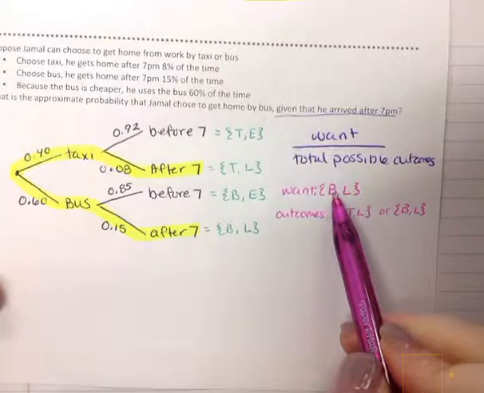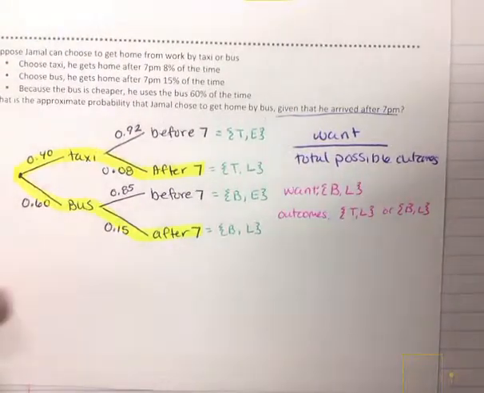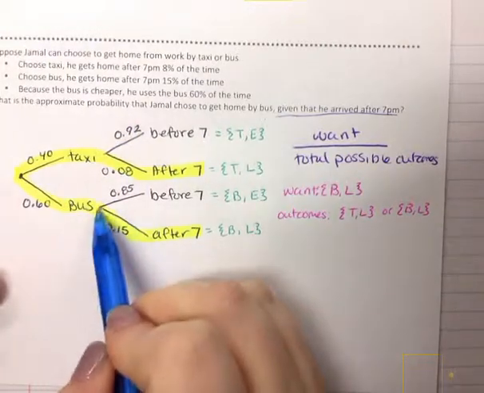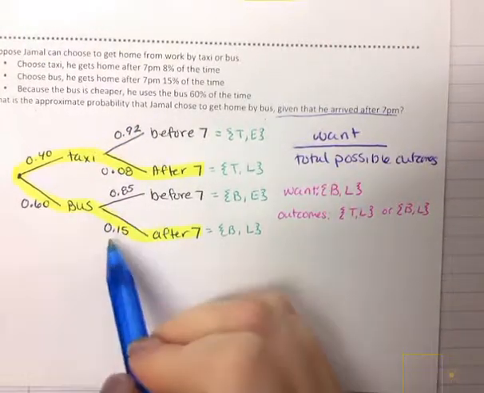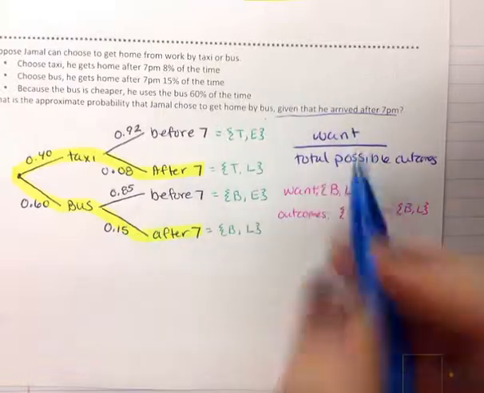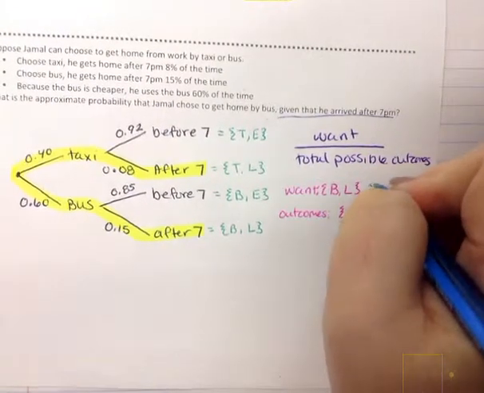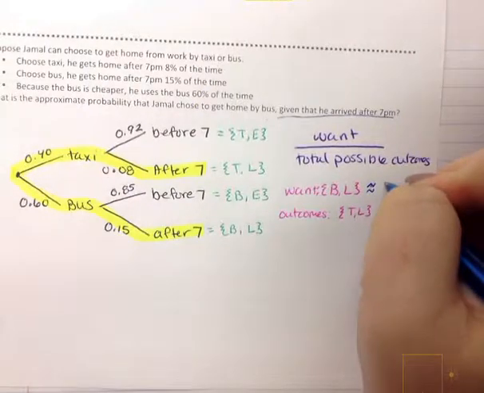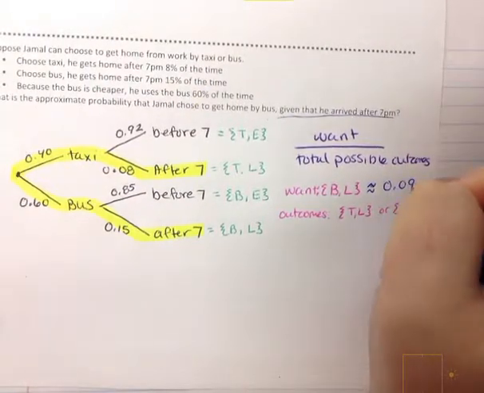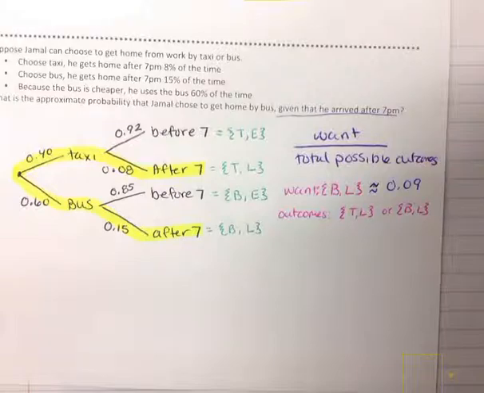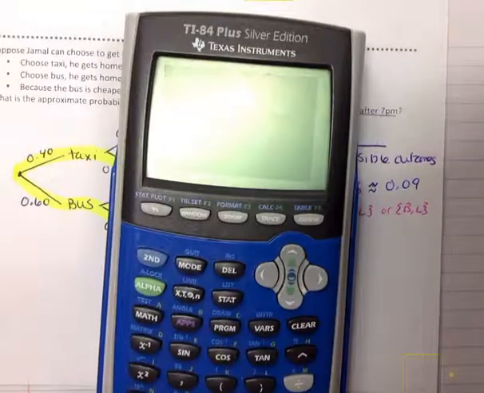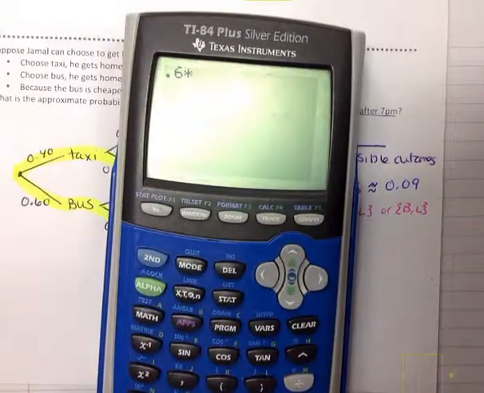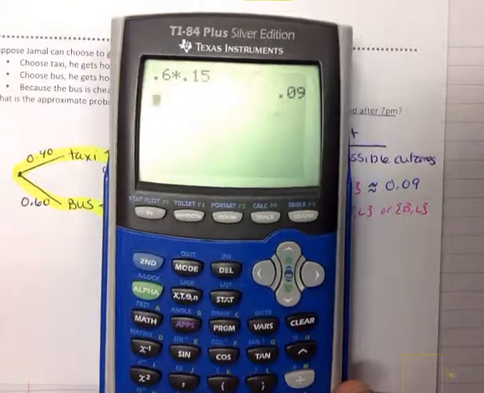We need to figure out bus and him getting home after 7. For him taking the bus and getting home after 7, that's 60% times 15%, which is 9%. So 0.09, because again, it is just 6/10 times 15 hundredths, which is 9 hundredths.